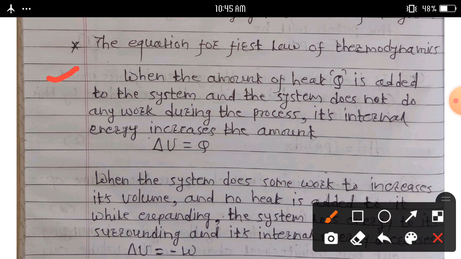When the amount of heat, suppose this heat is Q, is added to the system and the system does not do any work during the process, its internal energy increases. Suppose this internal energy change becomes delta U is equal to Q.